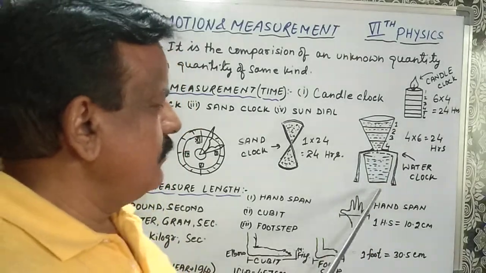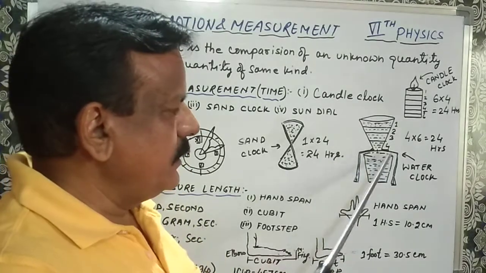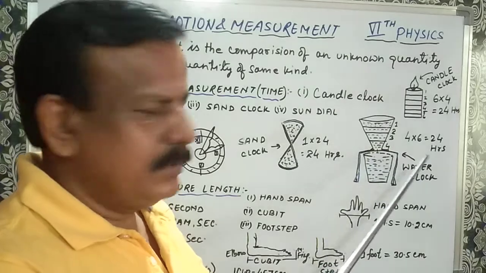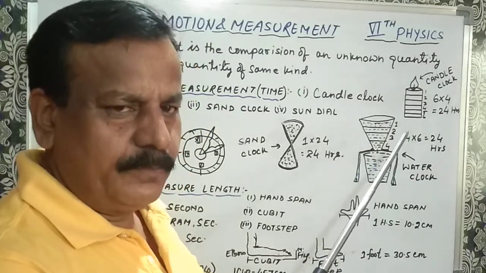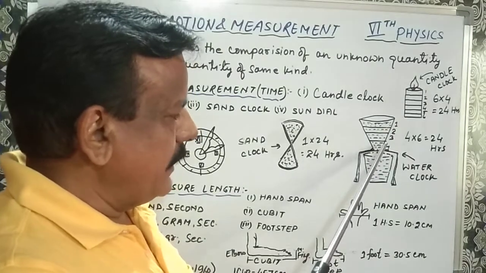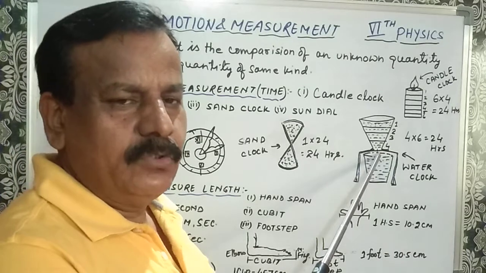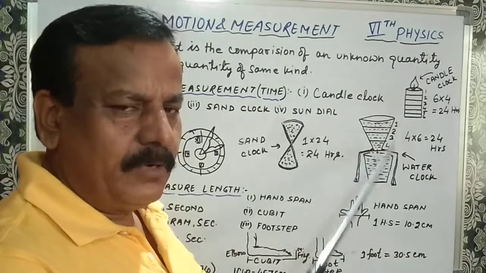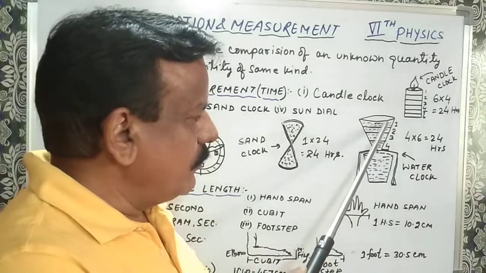Now come to the second one. This is water clock. Water clock, it is a container like cone. It is filled with water and it is equally divided in 4 parts. And at below there was a hole, very minute hole, to drop water passing from upper chamber to lower chamber. If one part